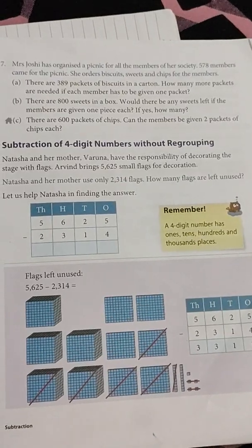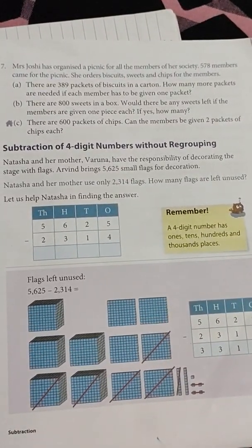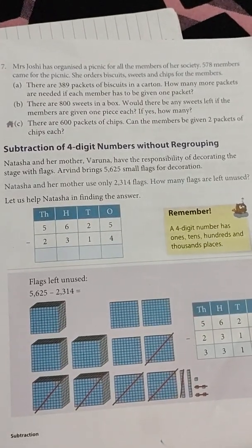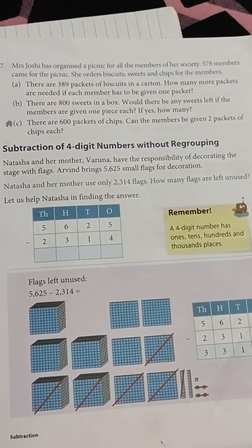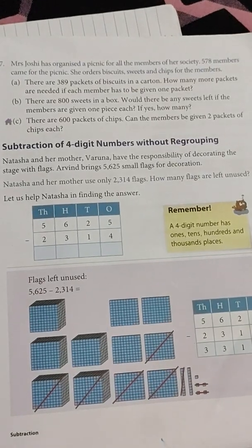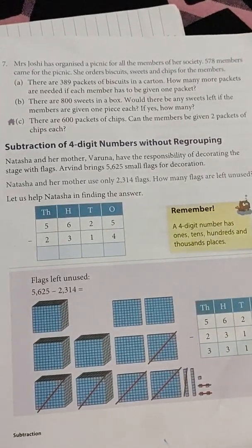Today we will be doing question number 7. Mrs. Joshi has organized a picnic for all the members of her society. 578 members came for the picnic. She orders biscuits, sweets and chips for the members. Part A: there are 389 packets of biscuits in a carton. How many more packets are needed if each member has to be given one packet?